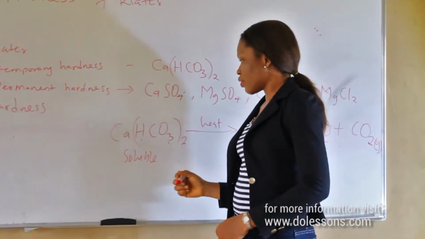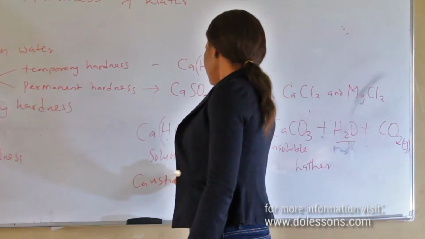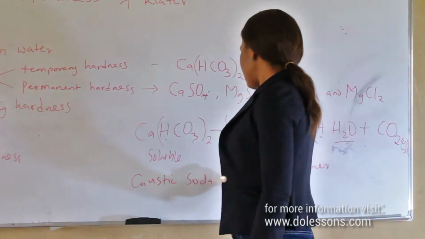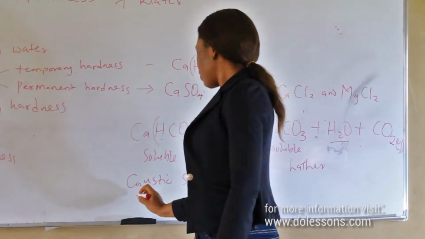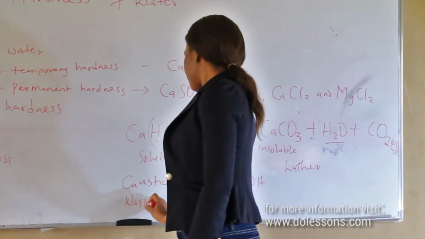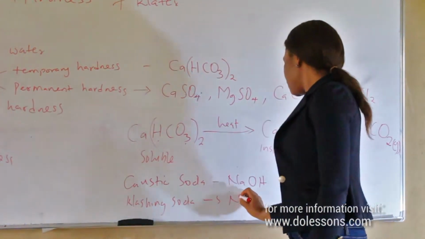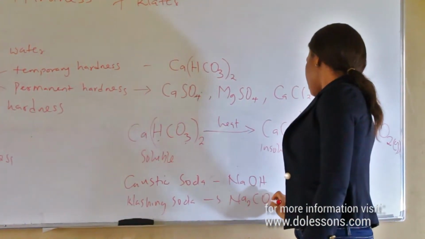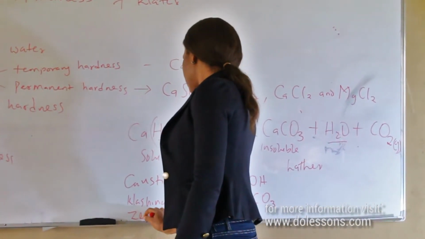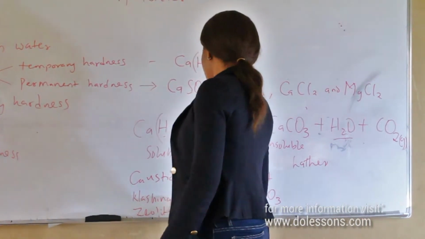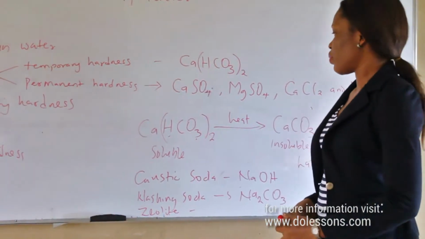Such chemicals include caustic soda, that is sodium hydroxide, washing soda, which is sodium carbonate, then zeolite, which is a resin that can remove the hardness from the water.